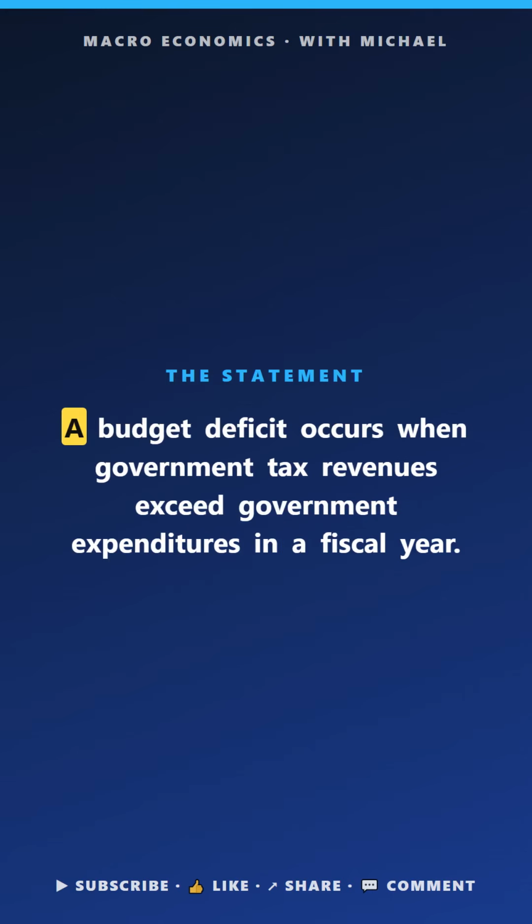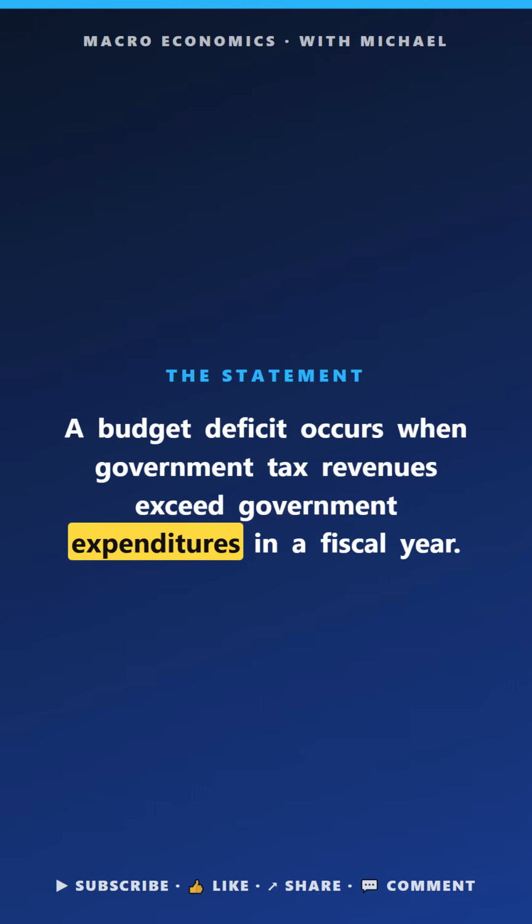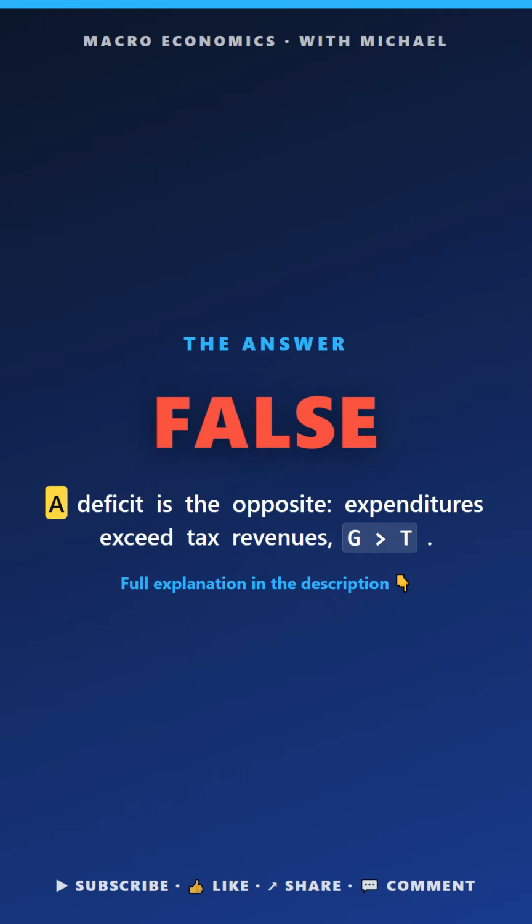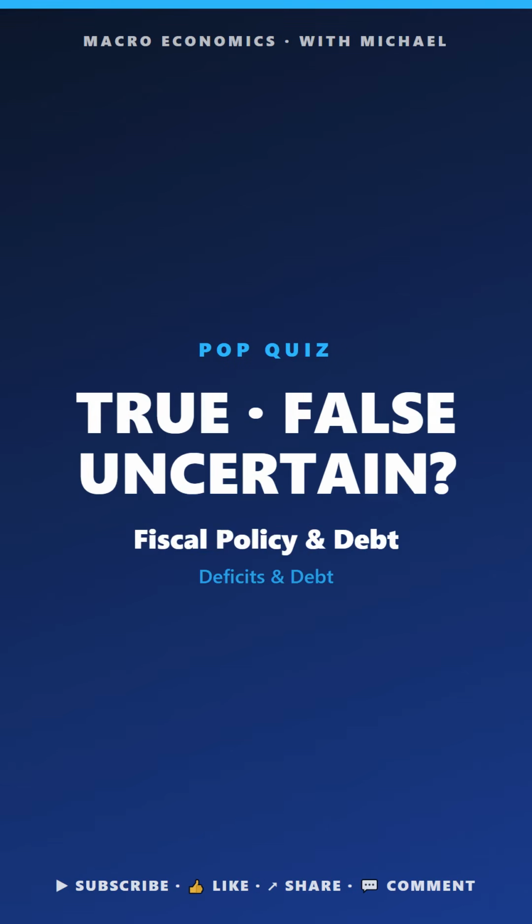Macro pop quiz. Fiscal policy and debt. True, false, or uncertain. A budget deficit occurs when government tax revenues exceed government expenditures in a fiscal year. The answer is false. A deficit is the opposite. Expenditures exceed tax revenue.